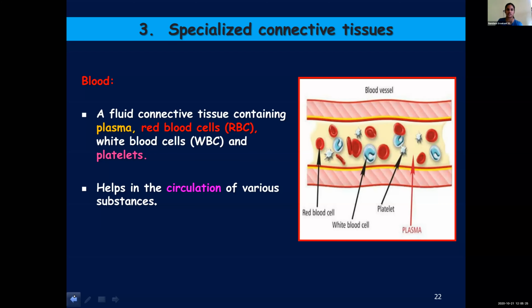It provides the red color. Any other function? We learned last year. It transports something. Transport oxygen. Very good, Michael. So it will help in transporting oxygen. So the main function of red blood cells is to transport oxygen.